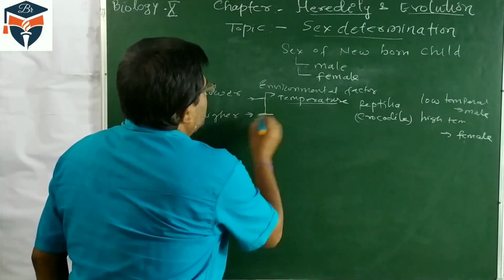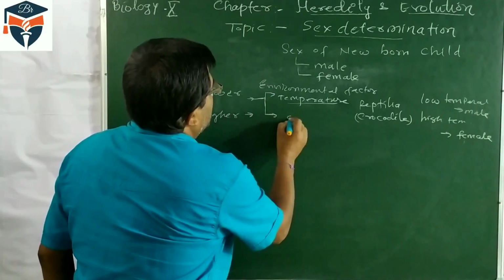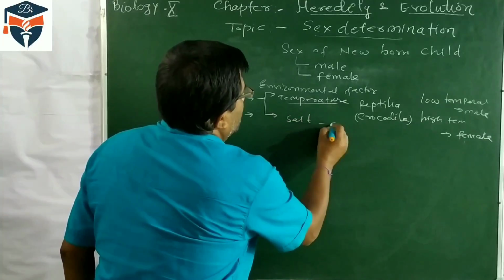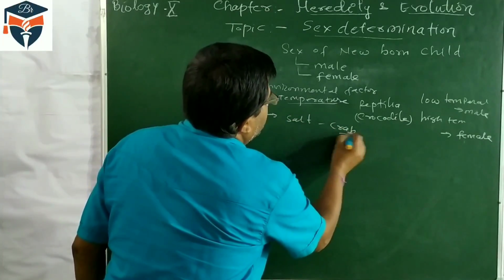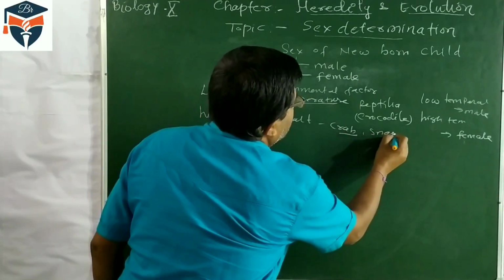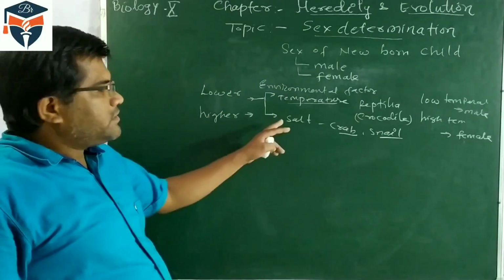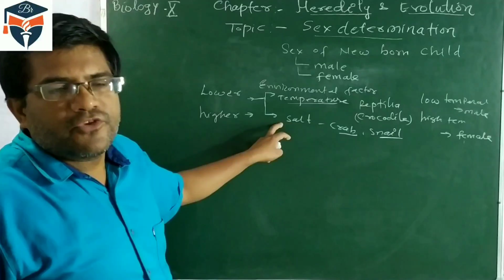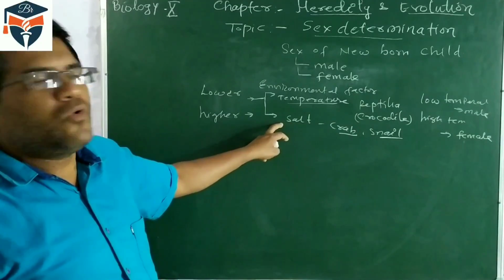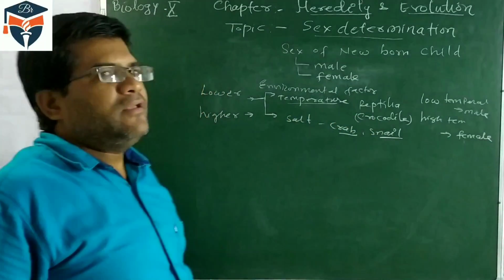In some cases, salt content also matters, as in the crab or the snail. In the snail and the crab, whether the salt concentration is high or low also determines the sex.